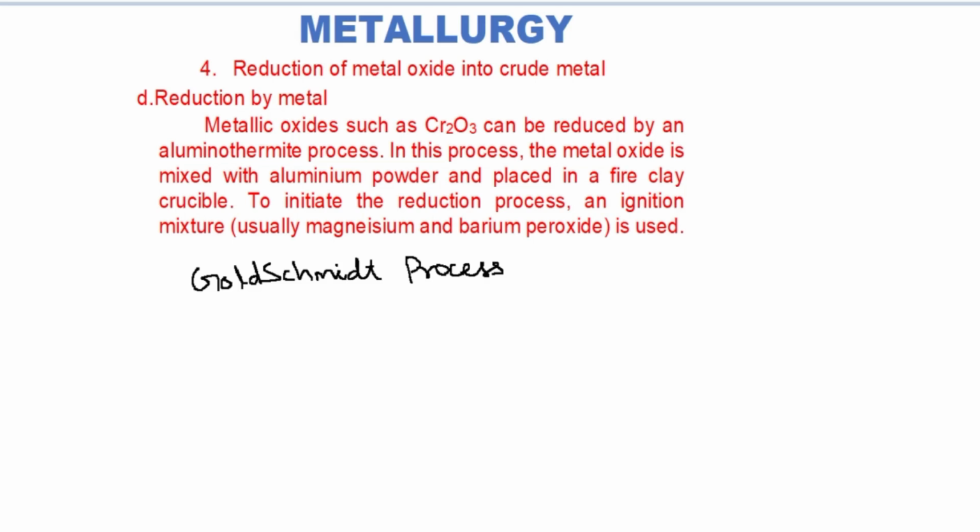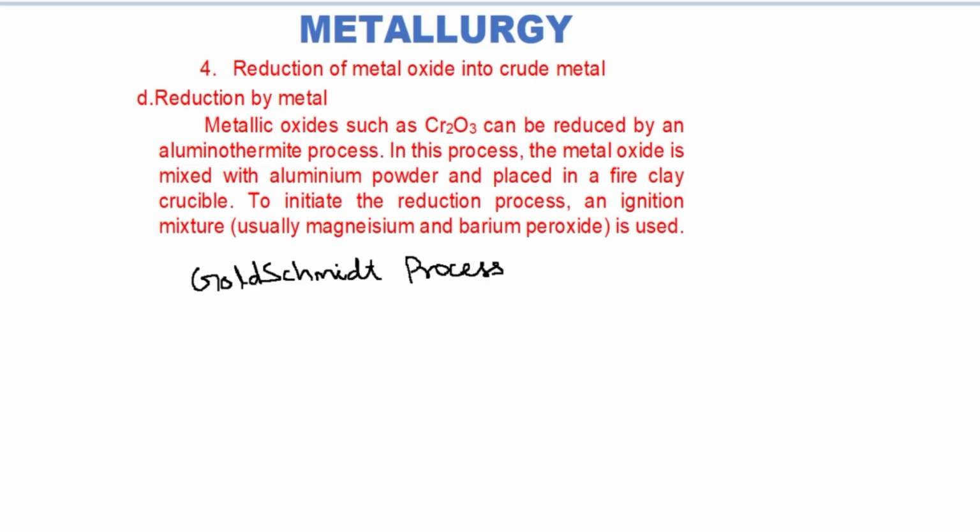Chromium(III) oxide and manganese(IV) oxide are examples for this. These oxides are mixed with aluminium powder and ignited in a closed crucible. The ignition is triggered off by burning a combination of magnesium ribbon and barium peroxide. The heat so liberated initiates the reduction of the metal oxide.